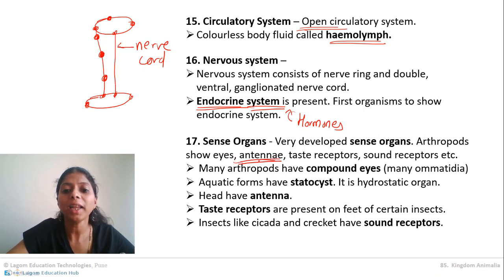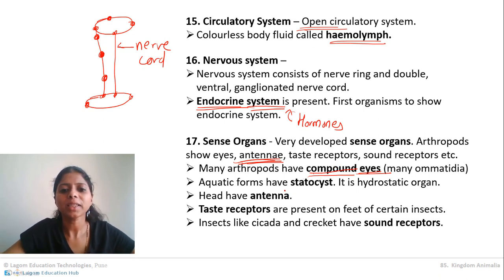Everything will be detected by the antennae. Now many arthropods have compound eyes. The best example of compound eyes is the butterfly. All the insects basically have compound eyes. Compound eyes are very good at detection of color. Butterflies can see more colors than human beings.